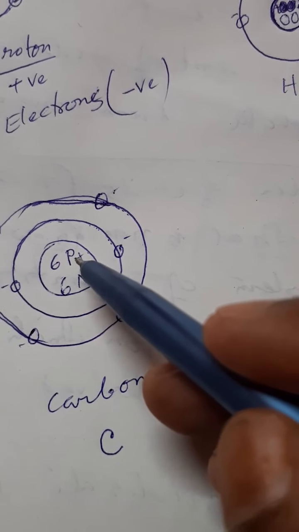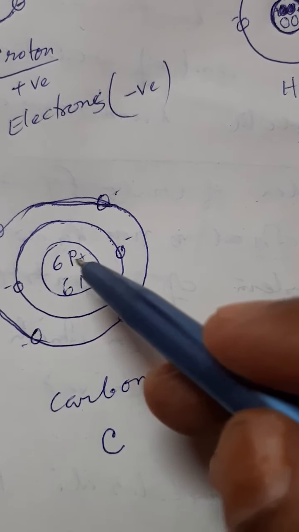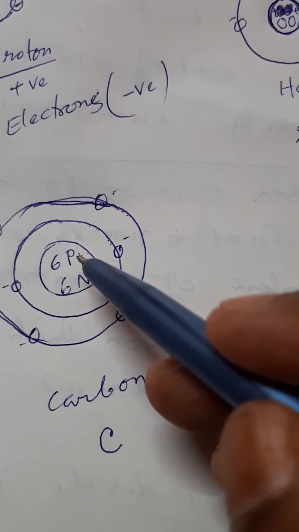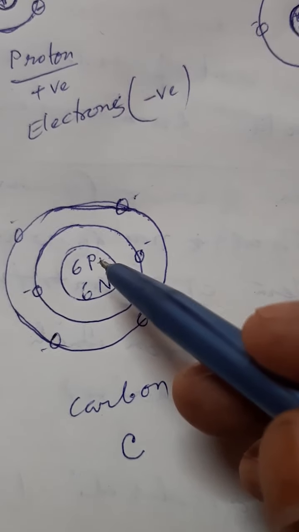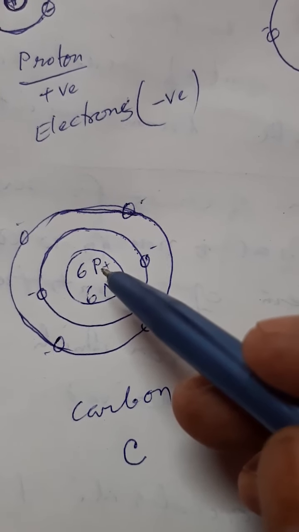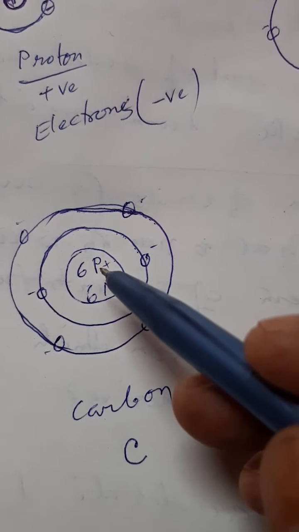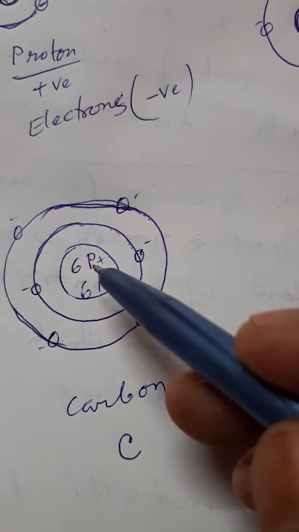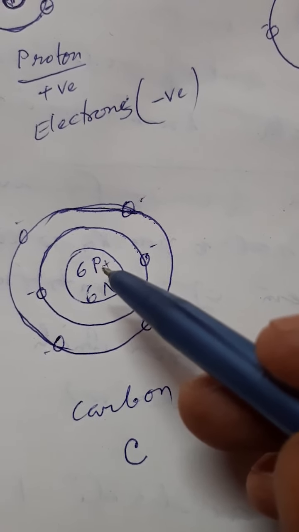So as there are 6 protons in the nucleus, there must be 6 electrons to neutralize these positive charges, because as a whole an atom always remains neutral.